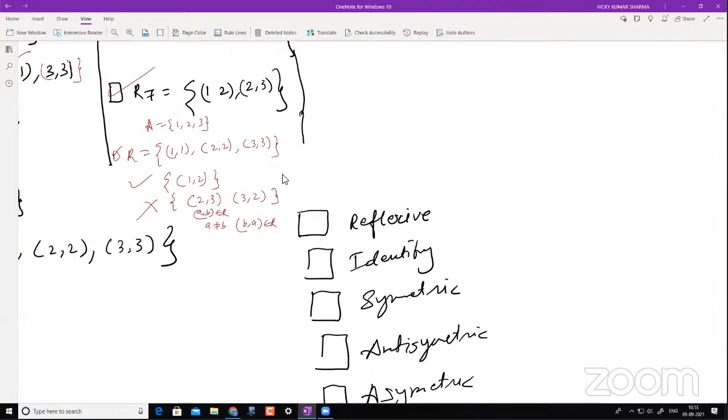It belongs, yes. So it is not antisymmetric. So you understood by both definitions.